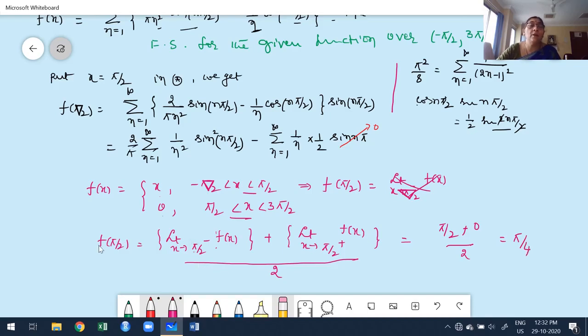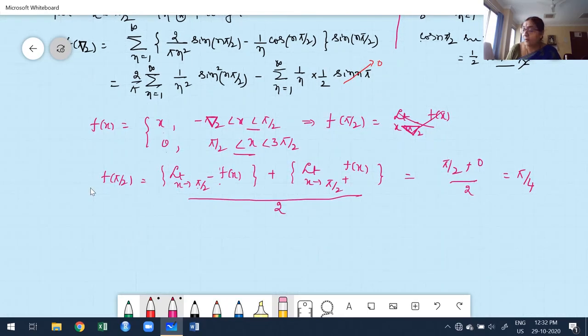Now I have to substitute this value in the left hand side. What we get actually? Pi by 4 must be equal to 2 by pi of, expand this series. And also I want to explain what is sine of n pi by 2. Sine of n pi by 2 is nothing but plus or minus 1 if n is odd, and 0 if n is even. Are you clear?